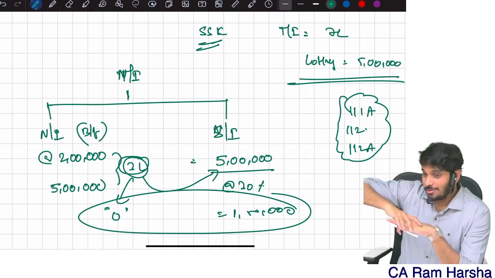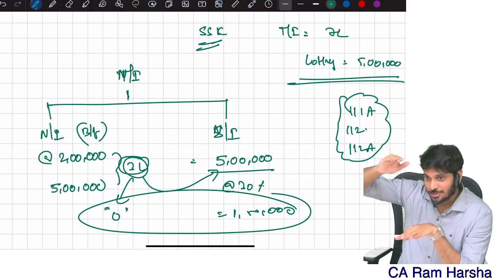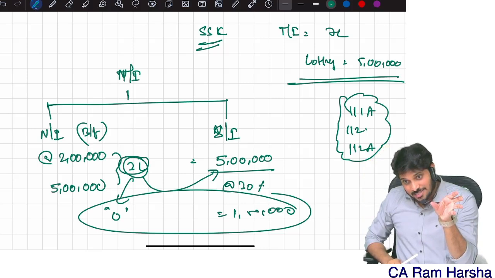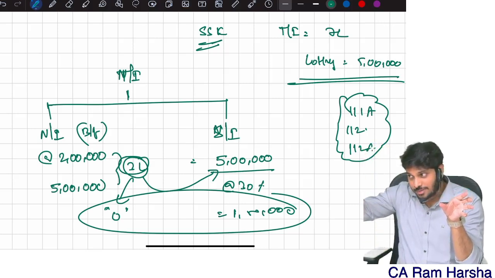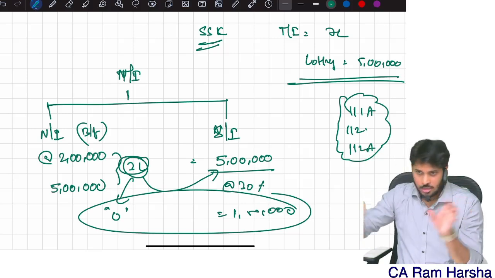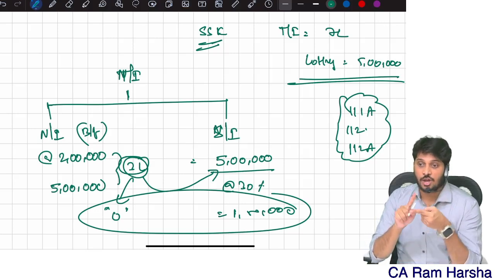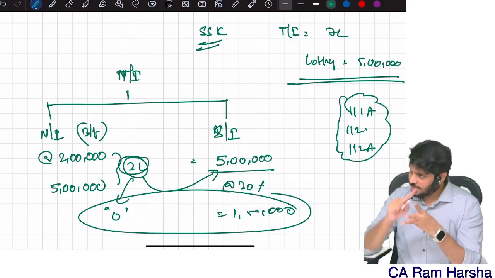Suppose in the given question, 111A gain is taxed at 15% before 23rd July. In the same question in the exam, you have long-term capital gain before 23rd July, which is taxable at 20%. Unutilized basic exemption limit is there. Then you can set off with long-term capital gain 112. Very simple. Sir, I have unutilized basic exemption, where can I use this? You can set off unutilized limit with long-term capital gain 112. You can set off with 112A. You can set off with 111A. Anyway, you can set off.